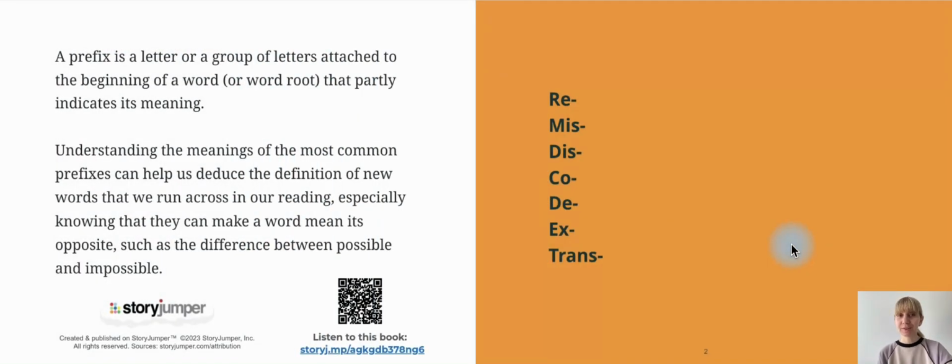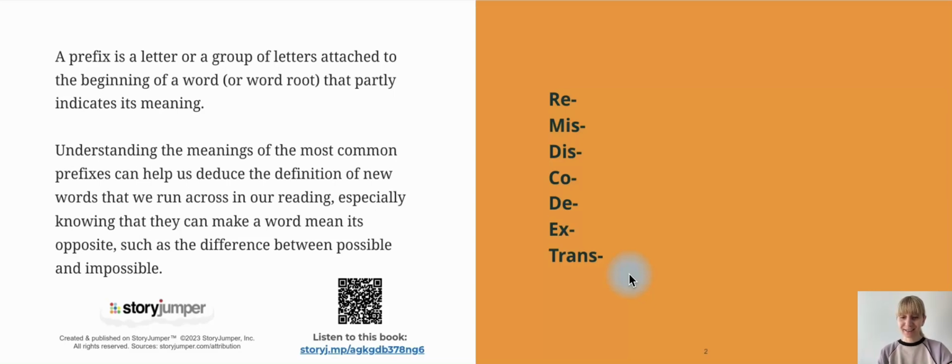Well, a prefix is a letter or a group of letters attached to the beginning of a word or the word root that partly indicates its meaning. So if you know the meaning of the prefix, you may partly understand the meaning of the word. Today we are going to work with such prefixes as re, mis, dis, co, de, ex, and trans. Probably you know some, probably not.